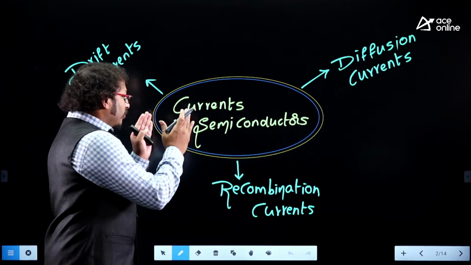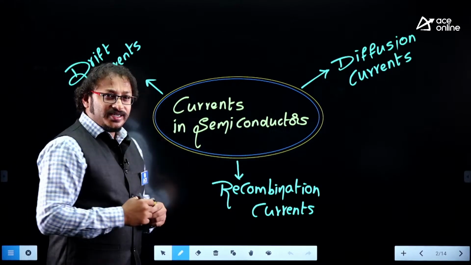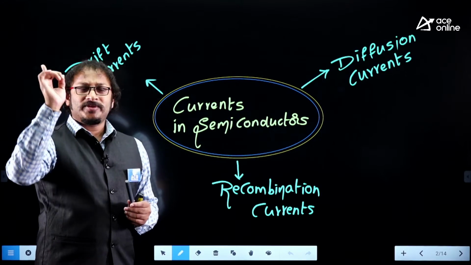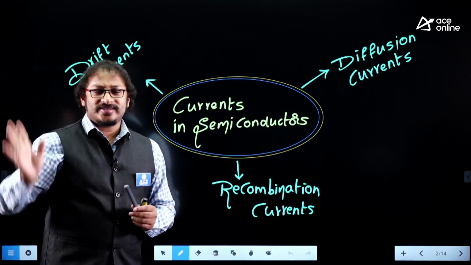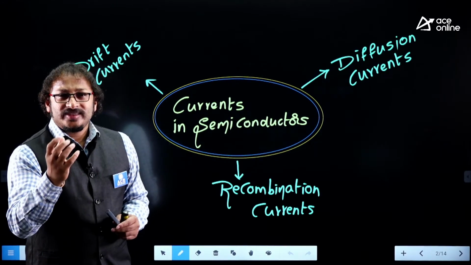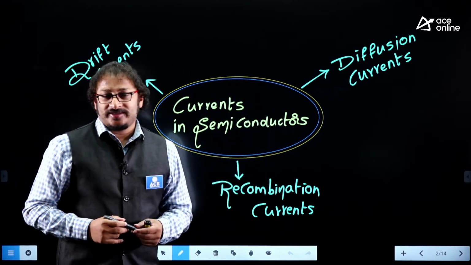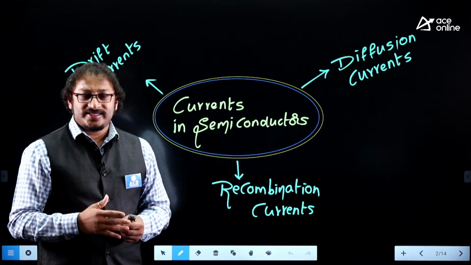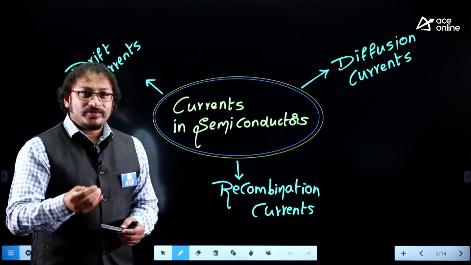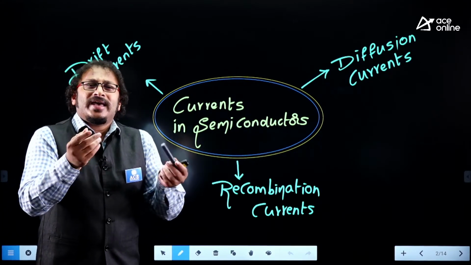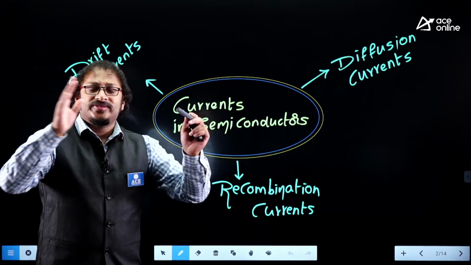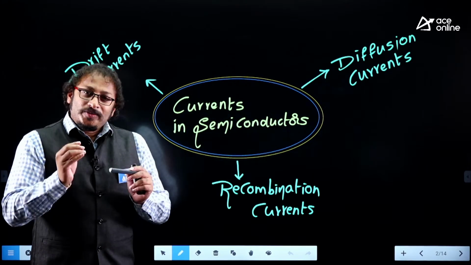So once you hear the word currents in semiconductors, the total concept must be revolving around your head. That's it. In that way, maintain the short notes. After maintaining the short notes of these currents in semiconductors, like some important points, try to maintain short notes of around 30 to 40 points, max 30 to 40 points, which should cover everything. Then please check it out.